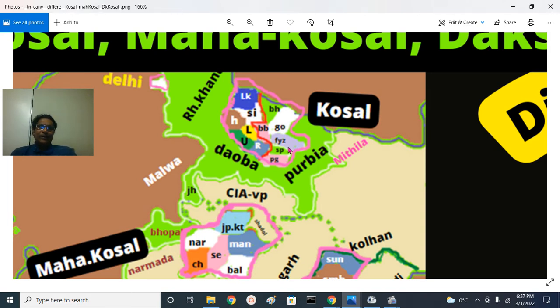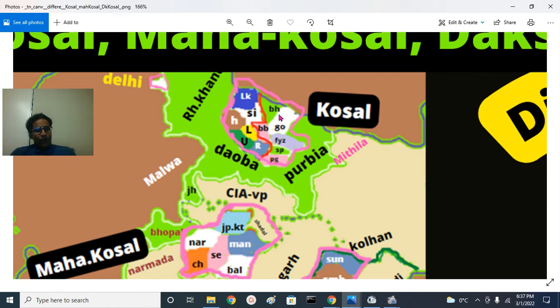Then we have the other division, which is Ayodhya division or Faizabad division. Sarayu River flows somewhere here. We have Pratapgarh north of Ganga, and we have Sultanpur district, that is Sultanpur, Amethi and so on. Faizabad district, you have Gonda and Balrampur, and you have Bahraich and Shravasti, those areas.